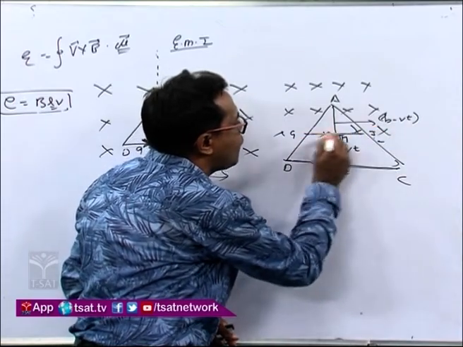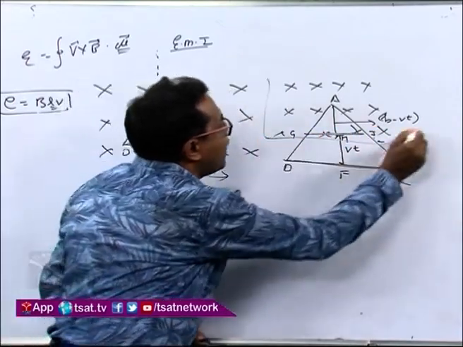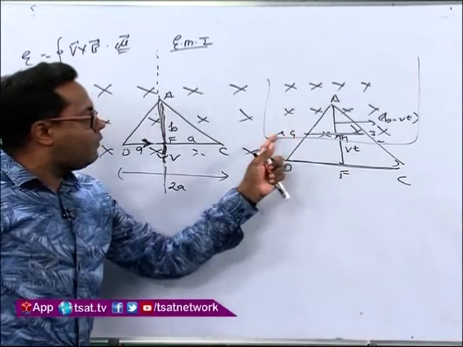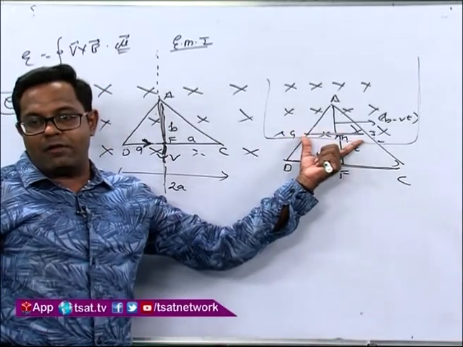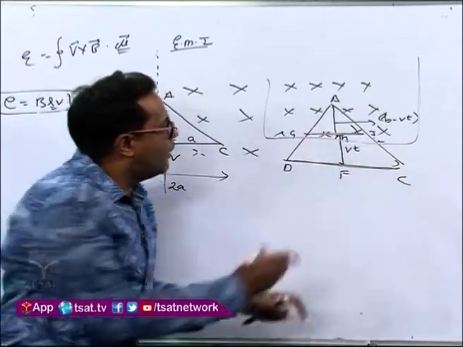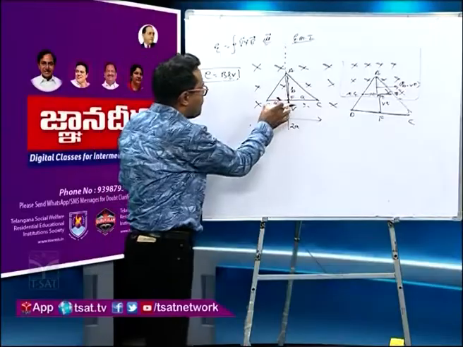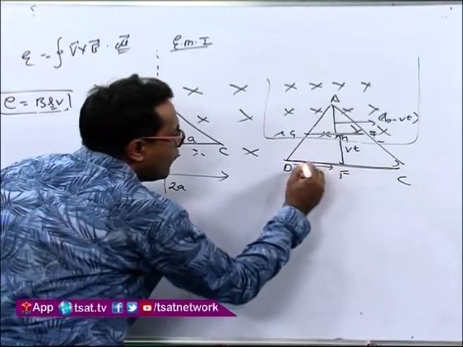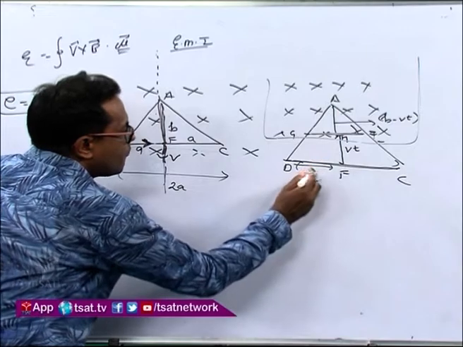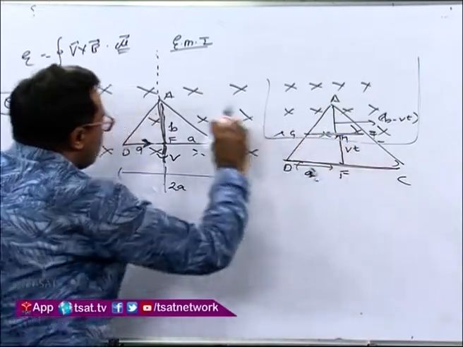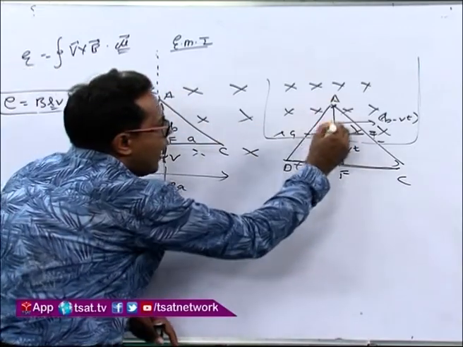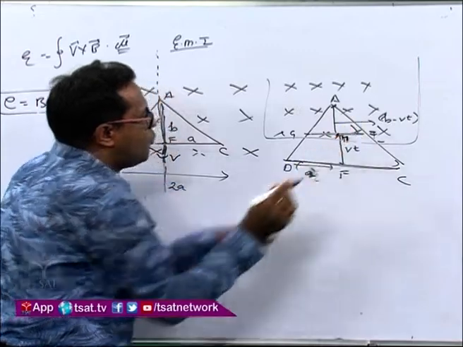This GI value you have to get, because up to this point only the magnetic field is there. So GI is now on the edge of the field. Yes or no? So you have to get this length GI. Again, what I will do now, try to understand. This part is A. This part is A. This is VT. This whole is B. So this part AH is B minus VT.